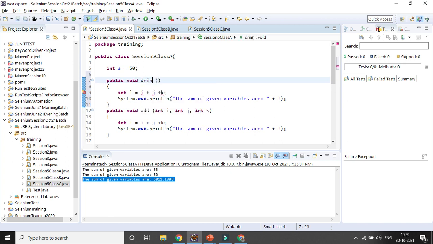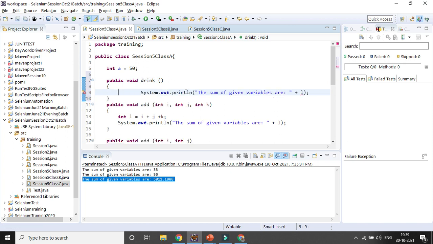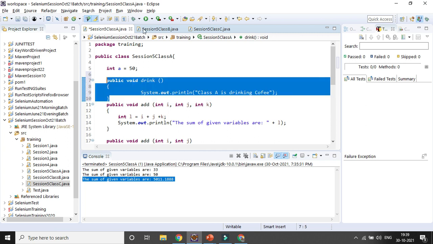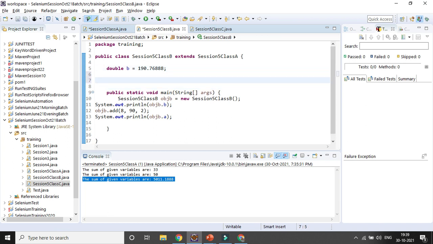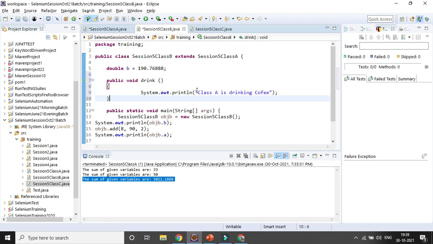Here I want to give the output, say, class A is drinking, say, coffee. That is the method I have in the parent class, and this is supposed to be the child class. Here I am also declaring a method called drink. Here class B, which is the baby, is drinking, say, water.